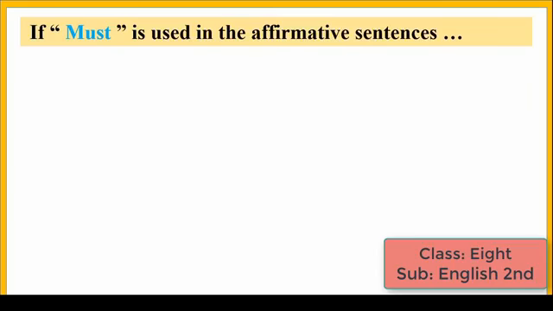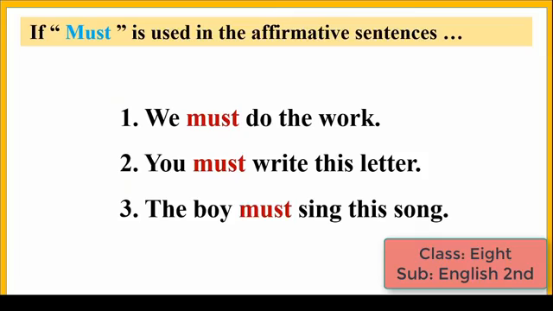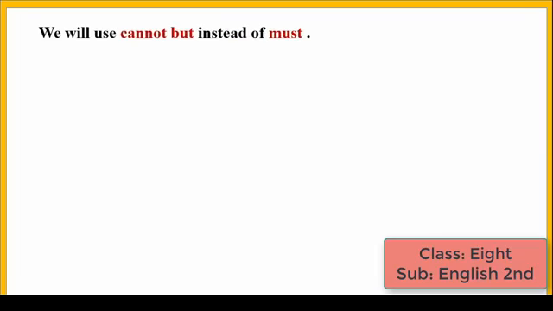The next pattern of sentence, if must is used in the affirmative sentence. Look at the examples. We must do the work. You must write this letter. The boy must sing this song. How will you change this kind of sentences into negative? Let's know. We will use cannot but instead of must. Look at the example.